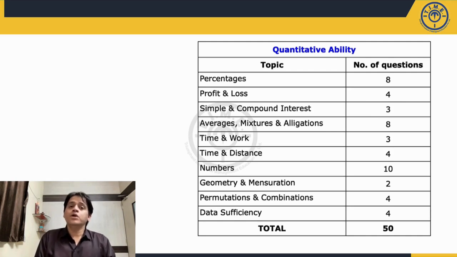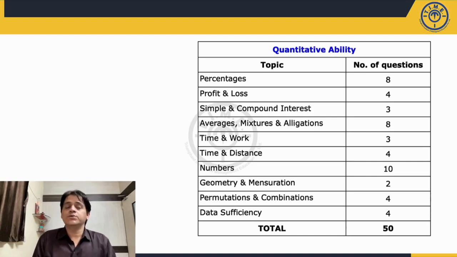There were 4 questions based on data sufficiency. So 46 out of 50 questions were normal quant questions and the remaining 4 were data sufficiency questions. All the 4 data sufficiency questions were again based on time taken by a train to cross various objects. So there were 4 direct time and distance questions and 4 data sufficiency questions based on time and distance.